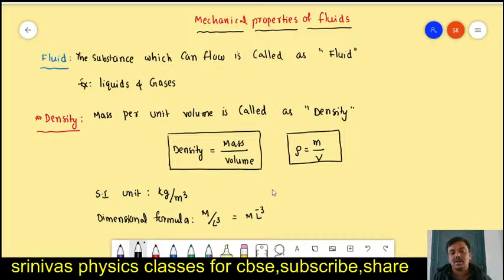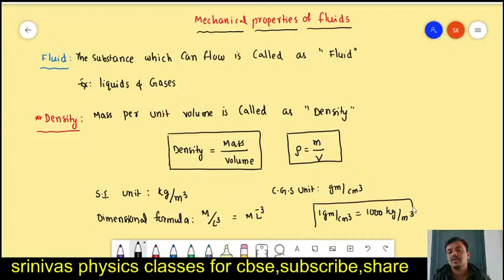The CGS unit we also have is gram per centimeter cube. 1 gram per centimeter cube is equal to 1000 kg per meter cube.